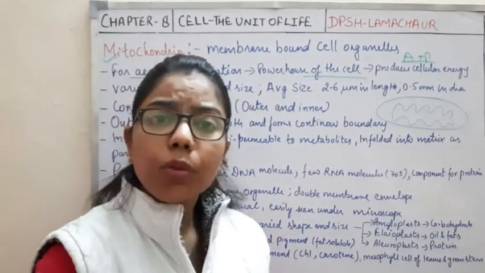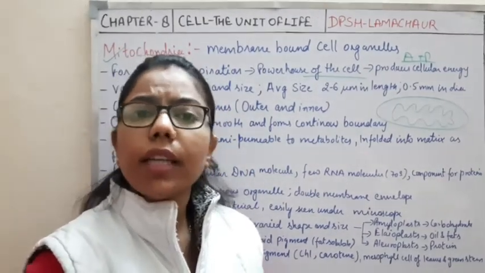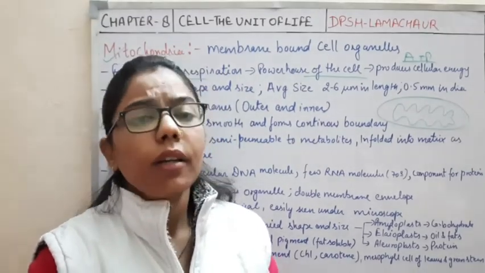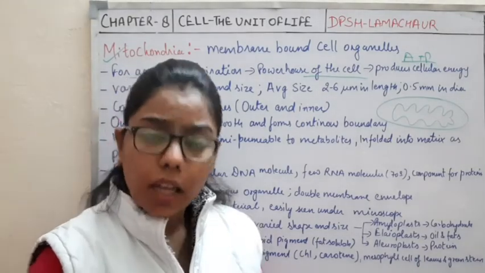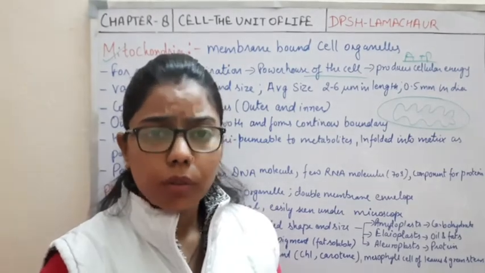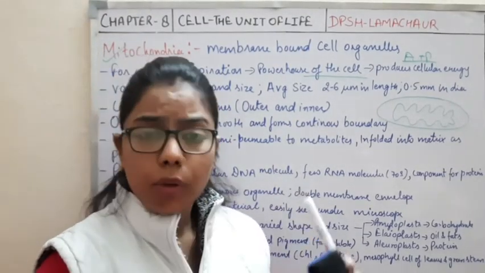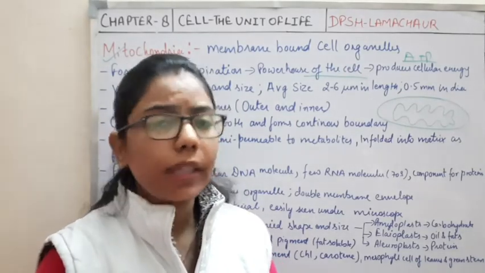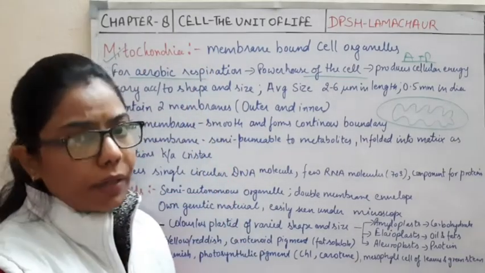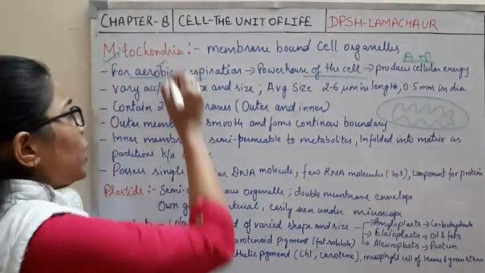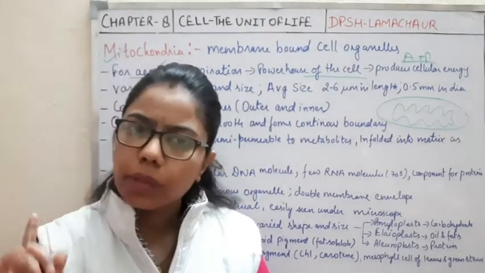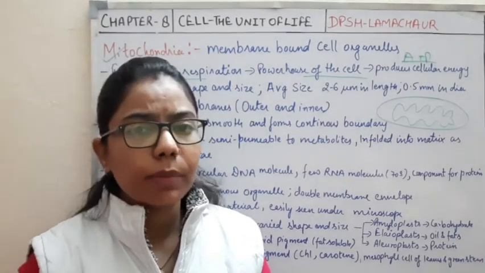Whatever food we consume, during respiration it is broken down into smaller molecules, and along with this it provides some energy. That's why we have to take food, for the proper breakdown of the food, and then only can food give energy. What is responsible here? Mitochondria. And what is the meaning of aerobic? Aerobic means that which takes place in the presence of oxygen. There is one more respiration, that is anaerobic respiration.